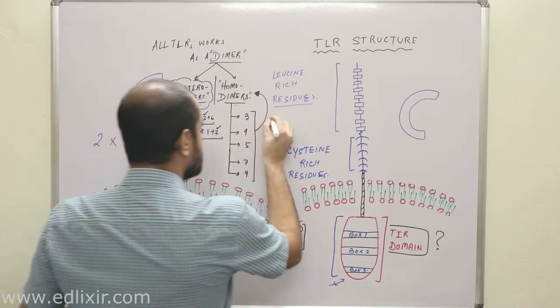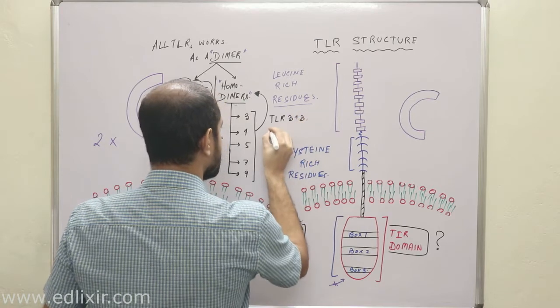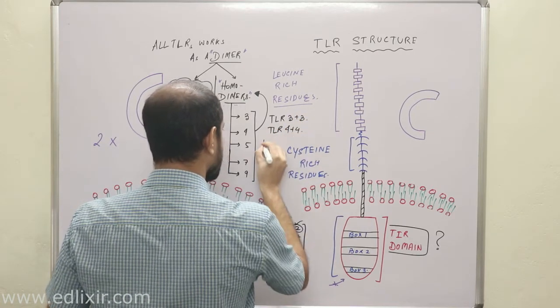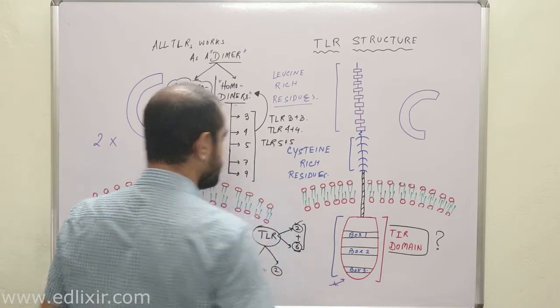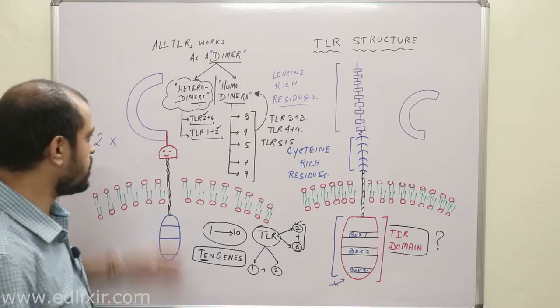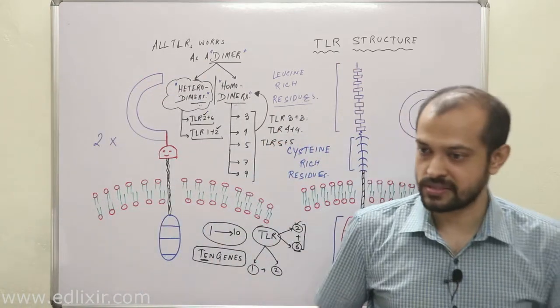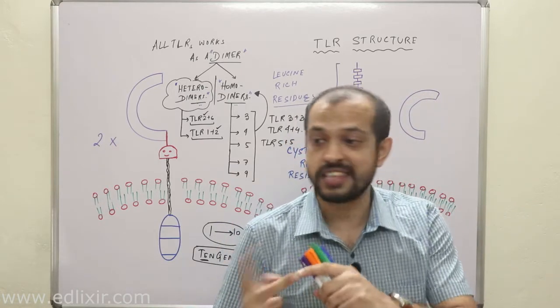That means TLR 3 plus 3, TLR 4 plus 4, TLR 5 plus 5, like this. They form dimers, but they form homodimers. That means the two molecules forming the dimer are the same.